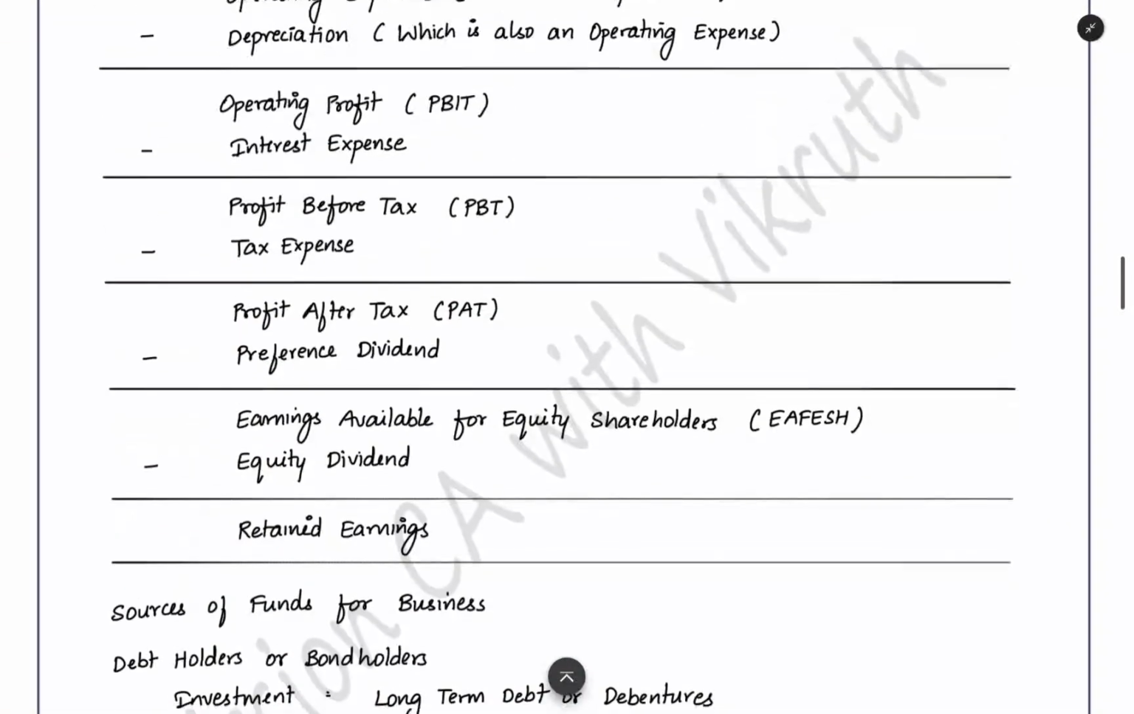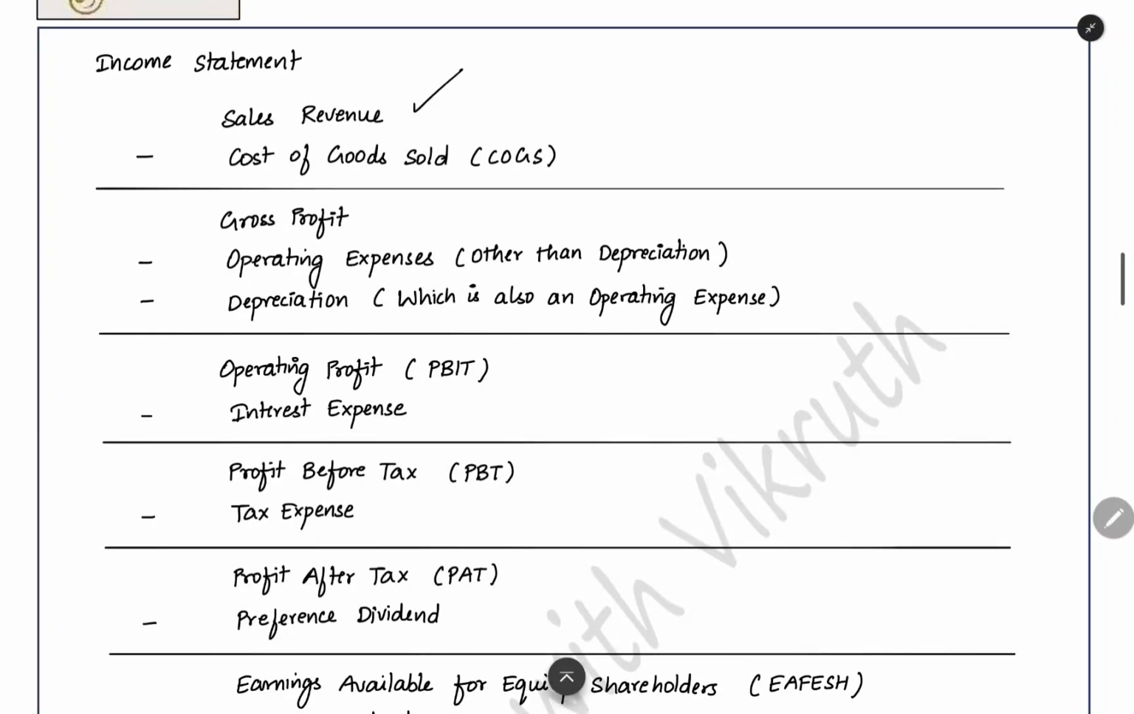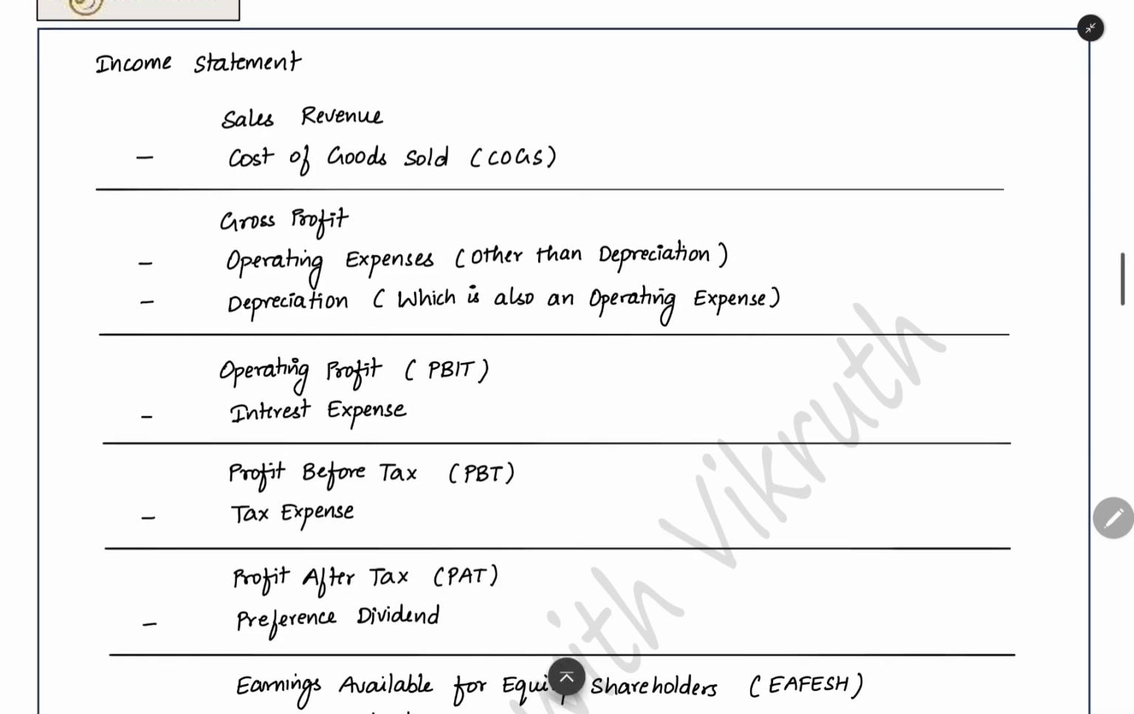For that, we prepare the income statement. We will manufacture the product, sell it, and get sales revenue from it. We will collect money from our customers. Out of that sales revenue, we will first pay for the cost of goods sold. We will pay for purchasing the raw materials, processing cost, manufacturing cost, everything. That is the cost of goods sold.